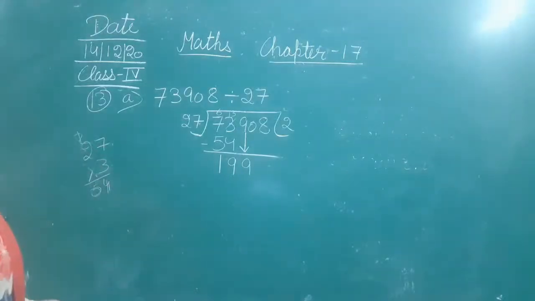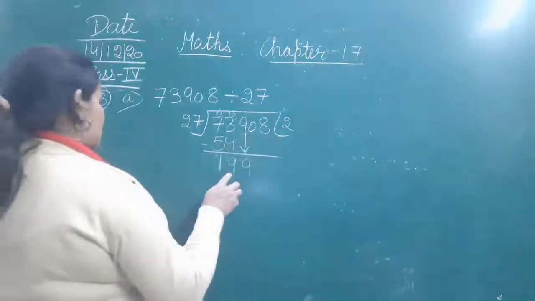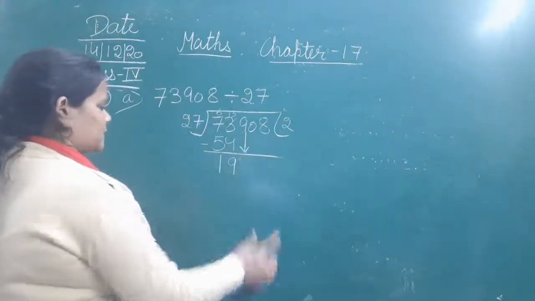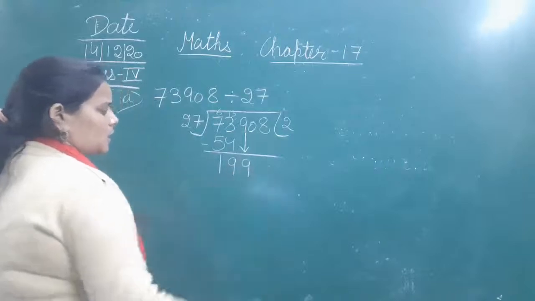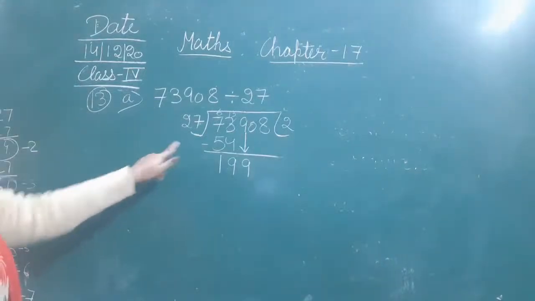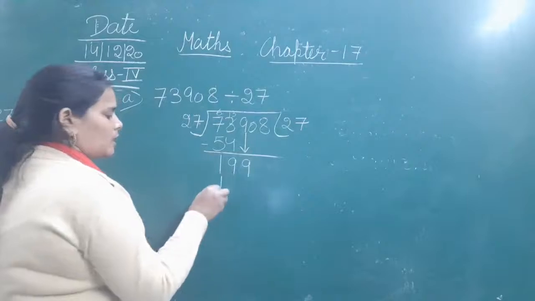Okay, 27 twos are 54. 73 minus 54 will be 19. Now we will bring down the next digit, that is 9. Now it is 199. Okay, so 27 sevens are